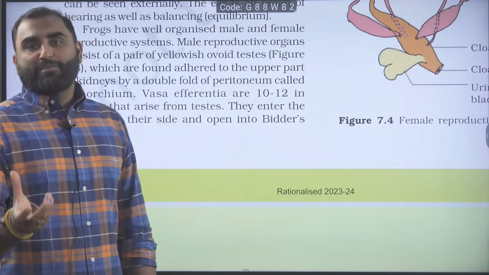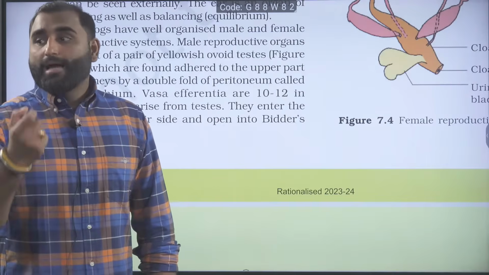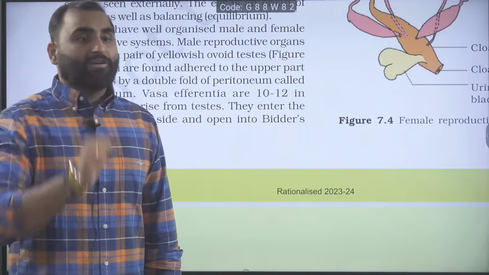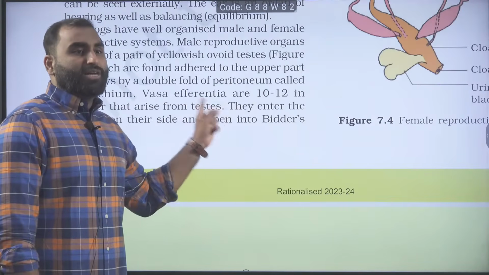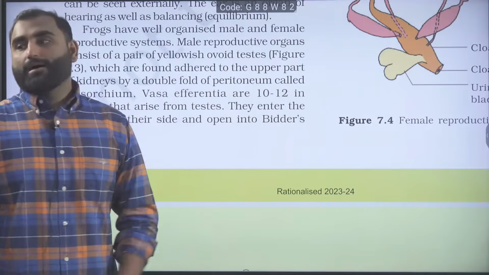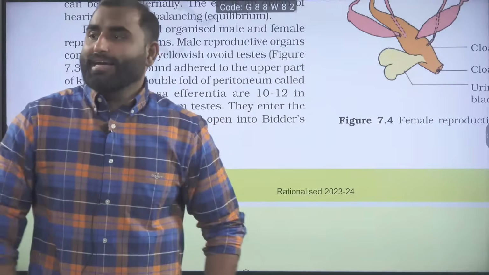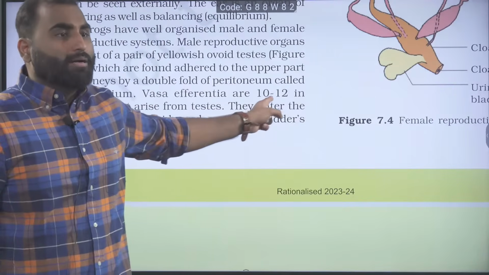From the testes, what is coming out? Testes contain seminiferous tubules that are producing the sperms, and from the testes, vasa efferentia ducts are coming out. Vasa efferentia, how many in number? They are 10 to 12 in number.